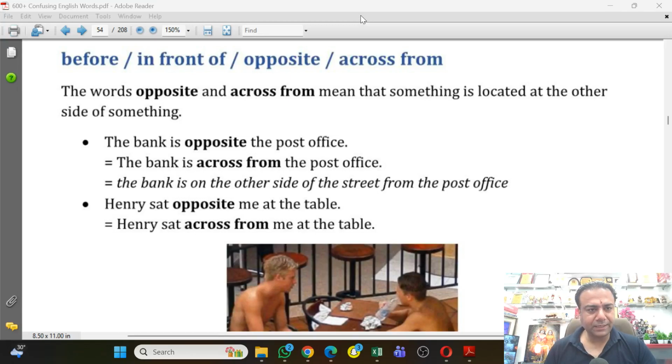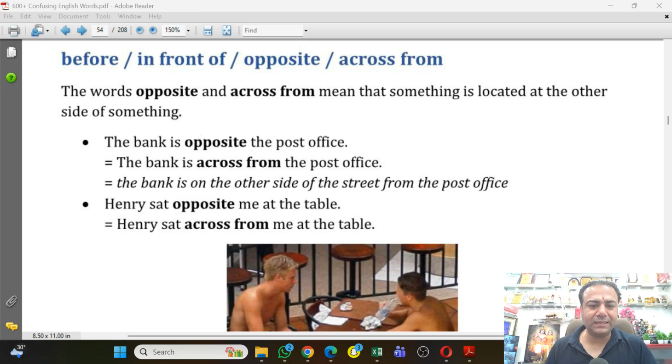तो आज हम बात करेंगे before, in front of, opposite, across from. Difference बताऊंगा आज इनके बारे में। The words opposite and across from mean that something is located at the other side of something.